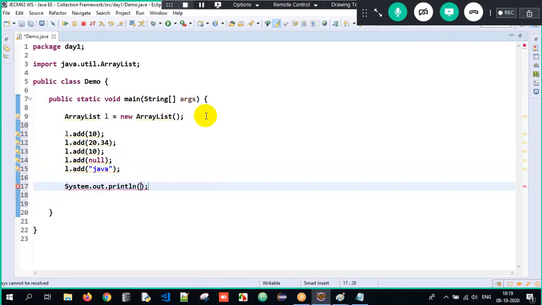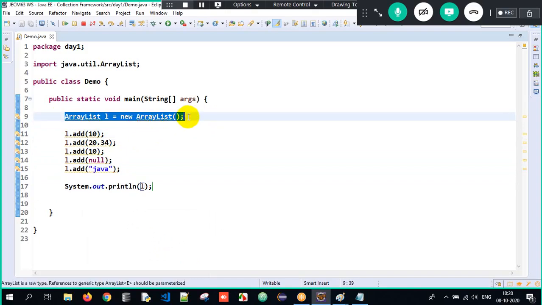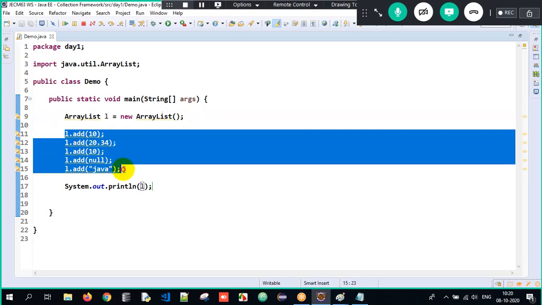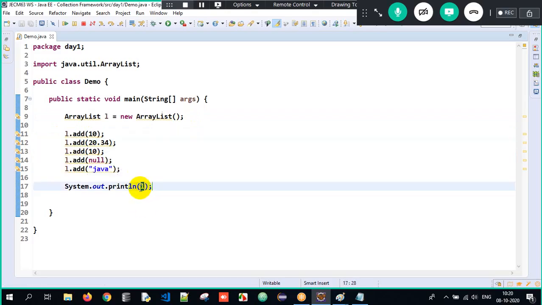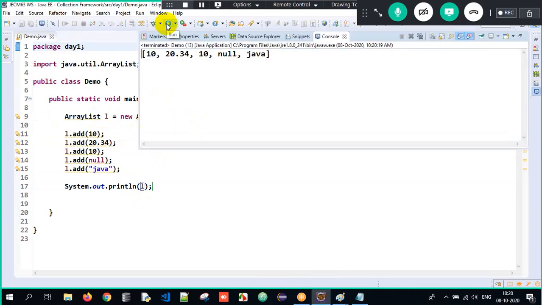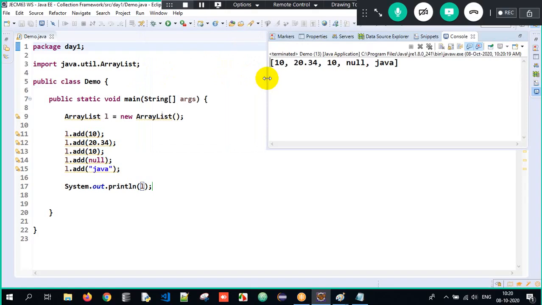Now when I try to print the object reference, we have created an object of ArrayList and added all the objects into it. When I print the object reference, the fully qualified class name should get printed, right? Normally, when we print an object reference, the toString method is called internally and gives the string representation. But here the toString method is automatically overridden. That's the reason we do not get the string representation, rather we get the actual content which I have passed.